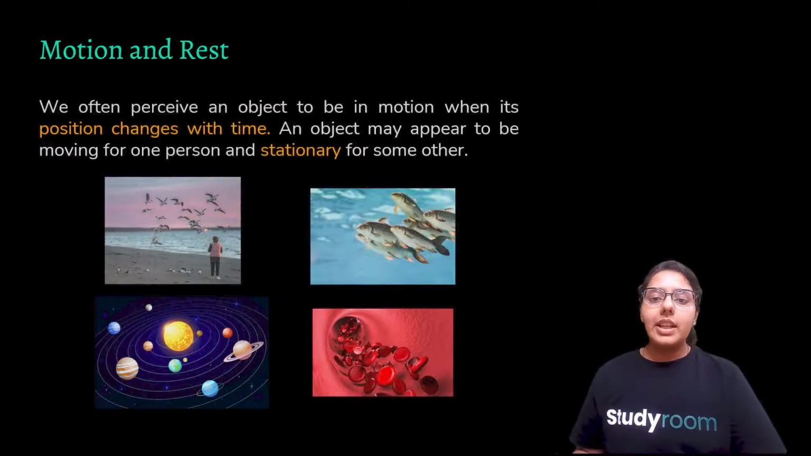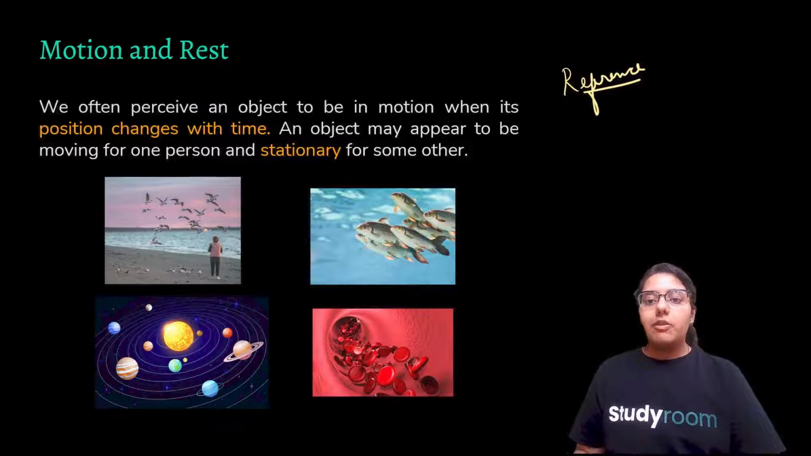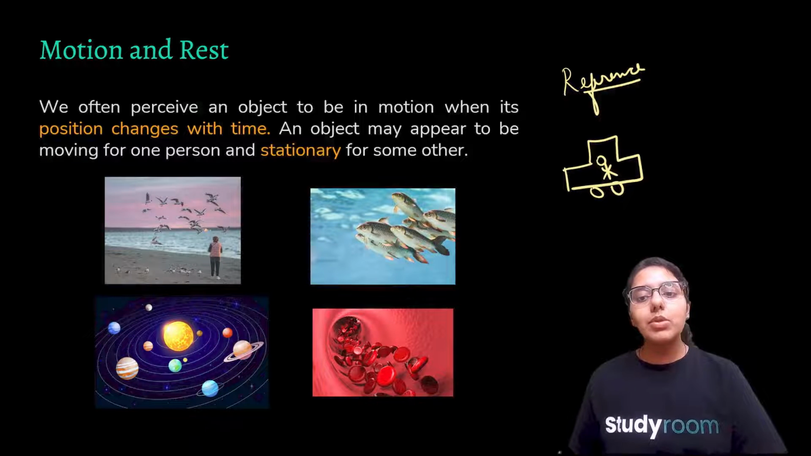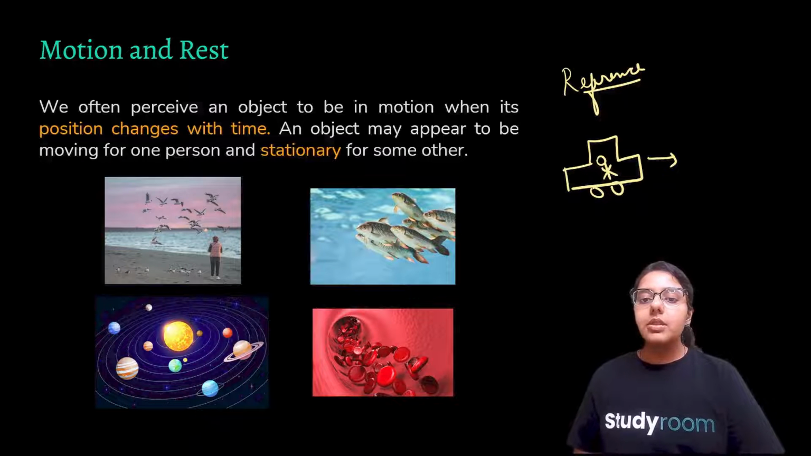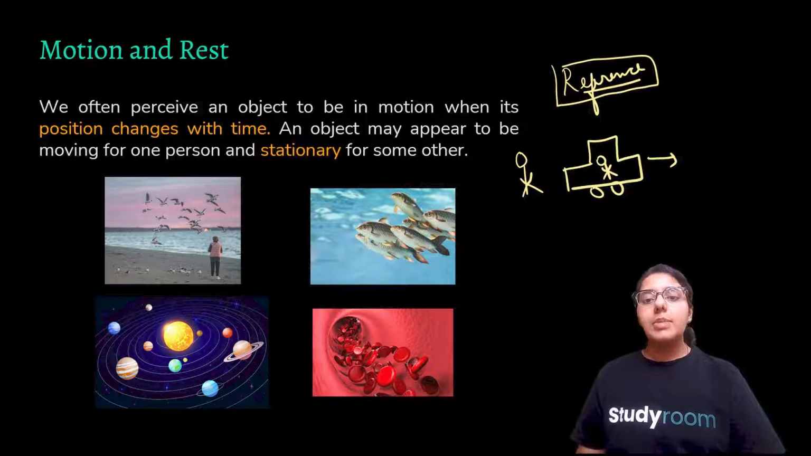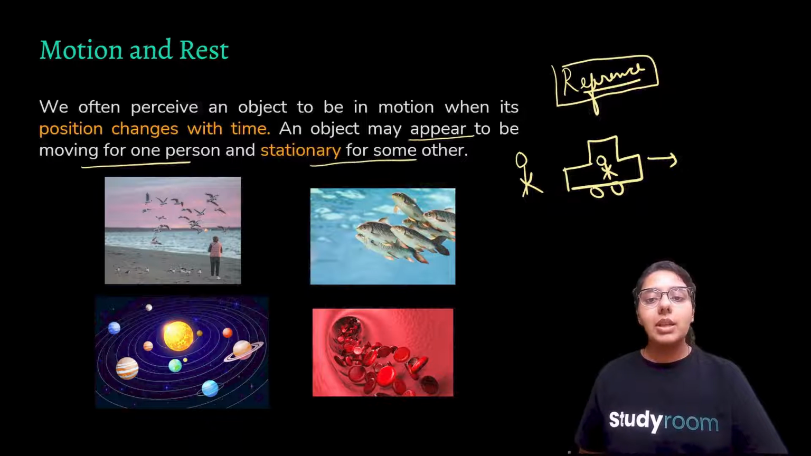So what do you think after watching this video? Is the car moving or the object outside the car moving? So simply, it depends on your reference. For the person who is sitting inside the car, the car is not moving because he is moving with the car. So he can't see that the car is moving. For the person who is outside the car, the car appears to be moving. So it depends on the reference.